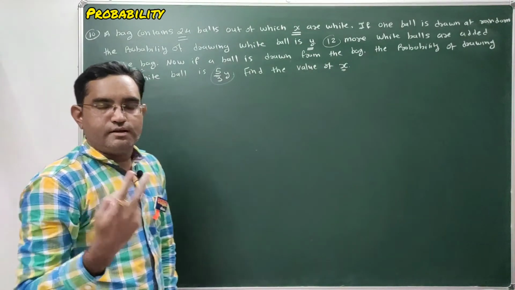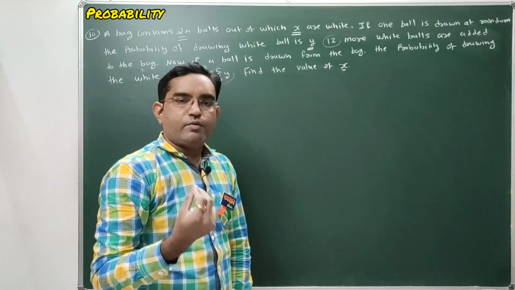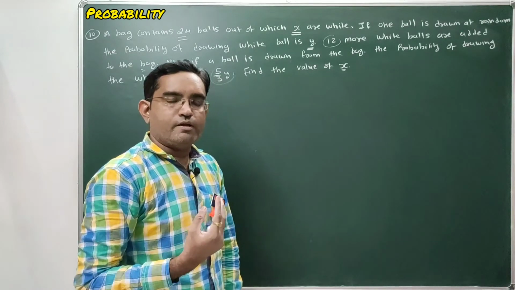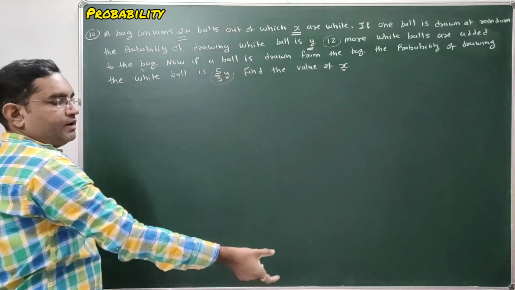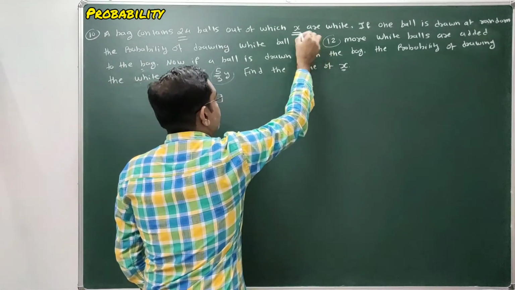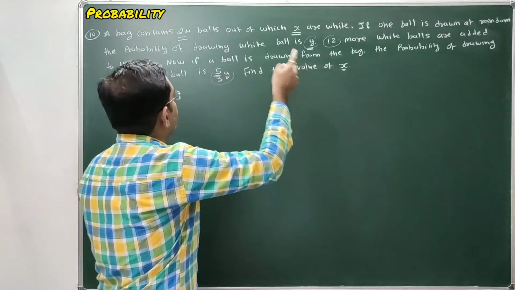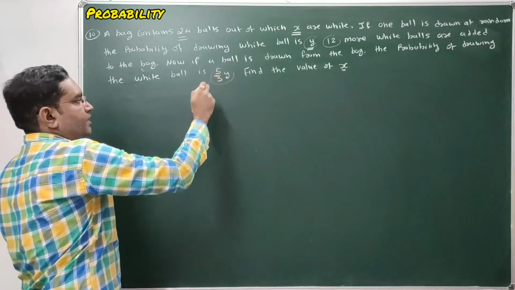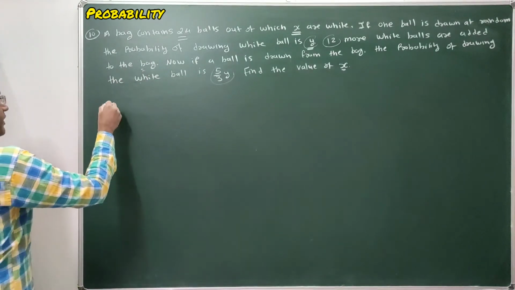Done? So two cases are there. What is the random experiment? The random experiment is to select a white ball from the total number of balls. First case: the number of balls is 24 and the number of white balls is X, and we select a white ball from the bag, and that probability is Y. Second case: we add 12 more balls in the bag, and again select one white ball from the bag. At that time the probability is 5 by 3y. Find the value of X. Done? So let's try to solve it.